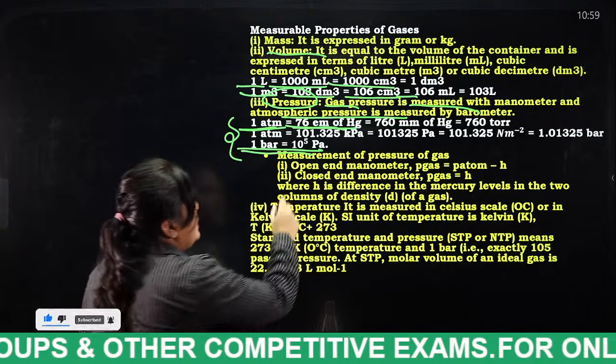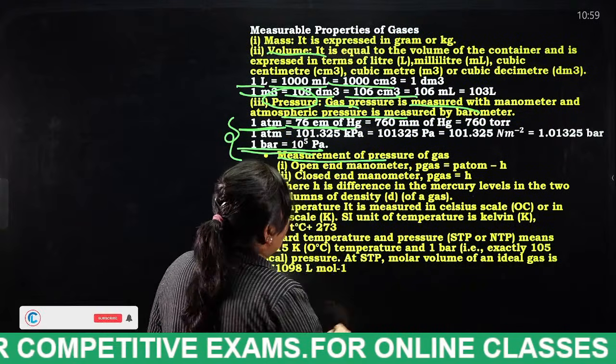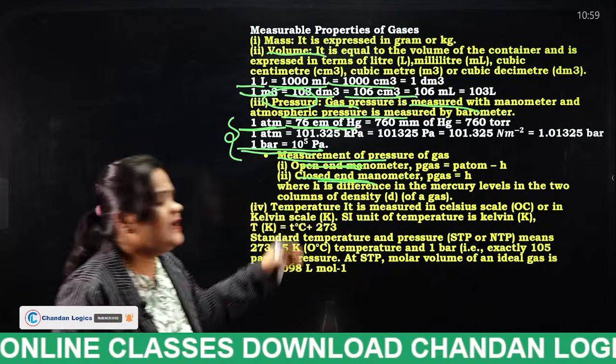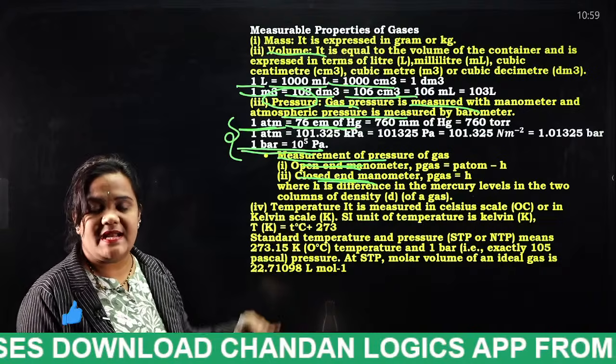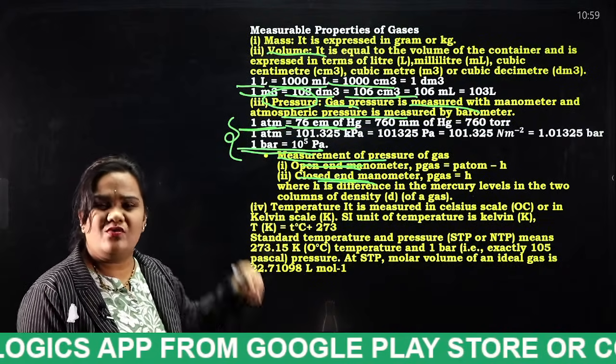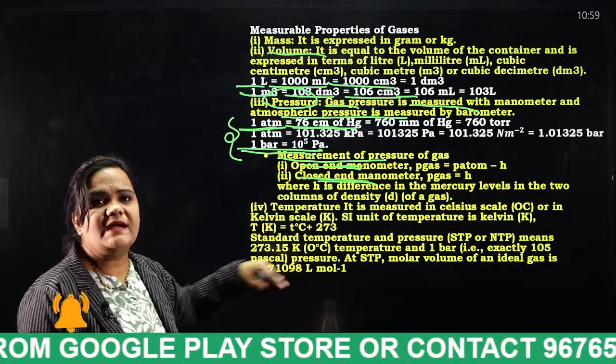And the next thing, measurement of pressure of a gas: open end manometer, closed end manometer. These are the different types of manometers. We don't need to discuss in such depth.